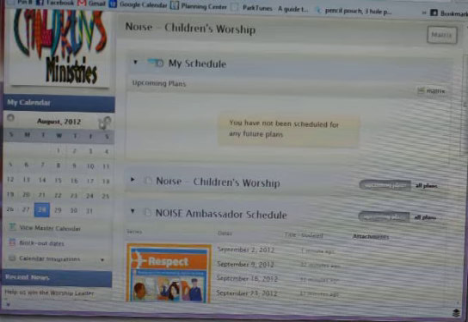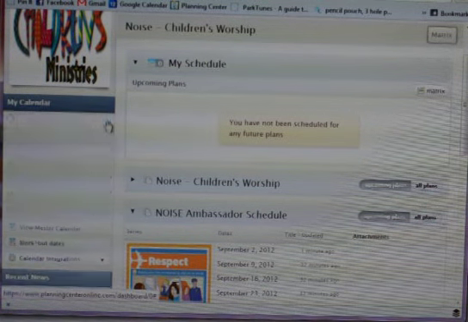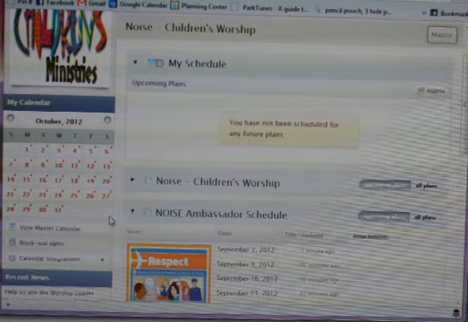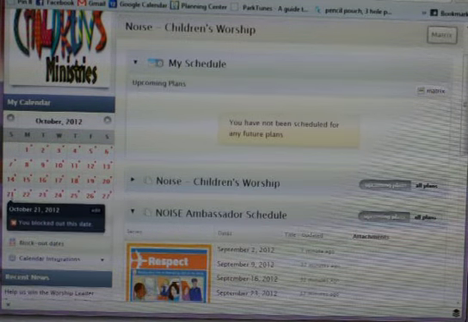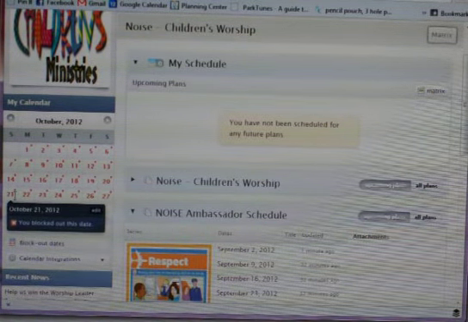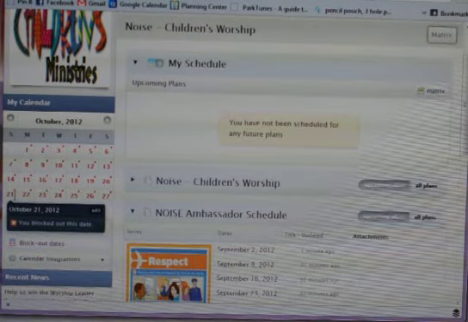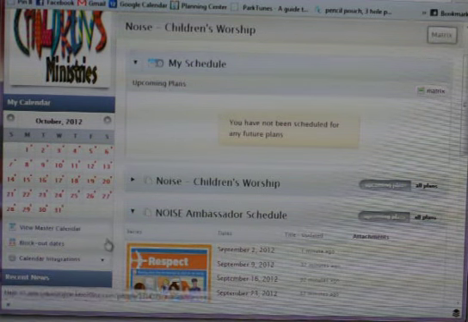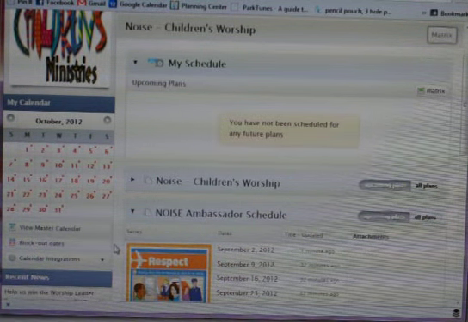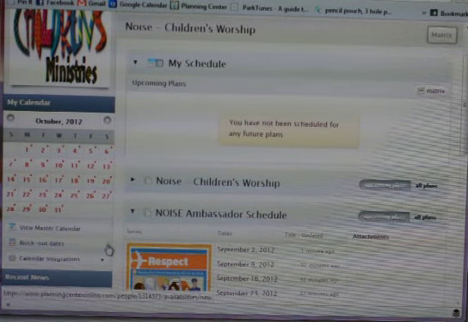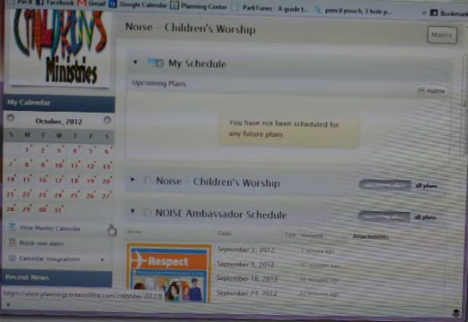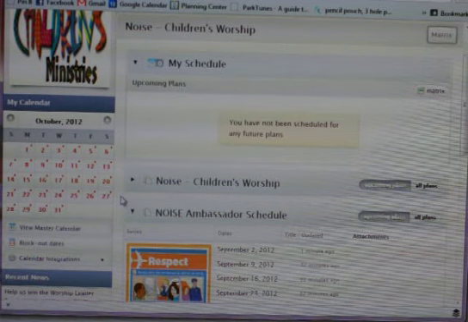And then when you look at your calendar on October, every date is going to be red because you have blacked it out. Then that helps us because when we go to schedule your child on October 21st, it will say, oh, I'm sorry, this child is in China and is unable to work as an ambassador, which I realize is kind of a ridiculous example, but it's really helpful for us to know ahead of time if you know your vacation dates or traveling dates for holidays, because around holiday time is when we are most pressed for volunteers and love to have ambassadors around. So we'd love to have you guys available on those dates, but if you're gone, that's fine and we understand.